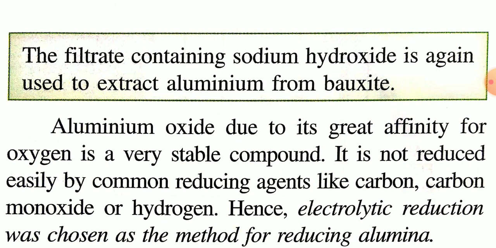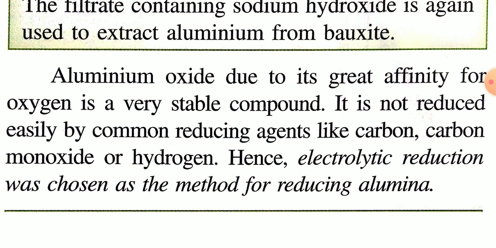And aluminum oxide, due to its great affinity for oxygen, is a very stable compound, and it is not reduced easily by common reducing agents like carbon monoxide or hydrogen, and hence electrolytic reduction is chosen as the method for reduction of alumina.